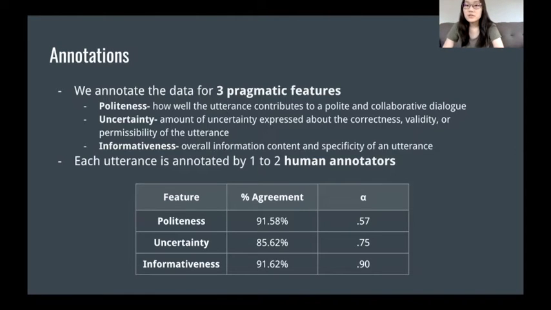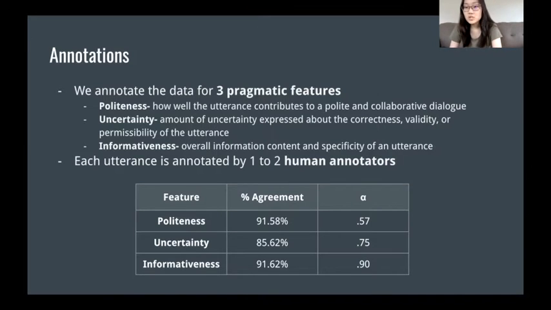After collecting all the spoken data, we annotate the transcripts for pragmatic features. In particular, we're interested in annotating the politeness, the uncertainty, and the informativeness of each utterance. To define our features, the politeness of an utterance measures how much it contributes to a polite and collaborative dialogue. The uncertainty feature measures the amount of uncertainty the utterance expresses about its correctness. And finally, the informativeness feature measures the amount of specific information content contained in the utterance.